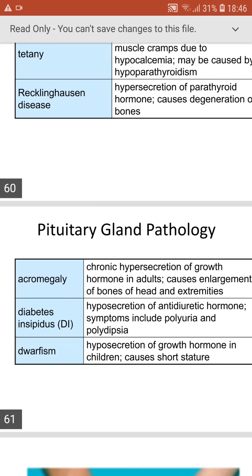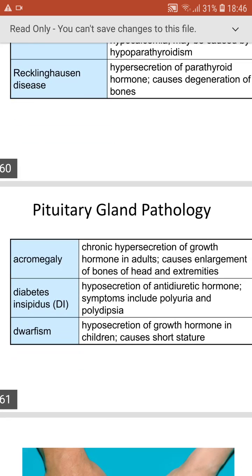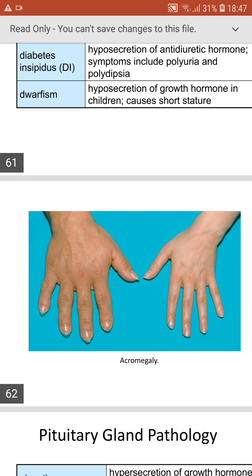And next, acromegaly, chronic hypersecretion of growth hormone in adults causes the enlargement of bones of head and extremities. And next, diabetes insipidus, hyposecretion of antidiuretic hormone. Symptoms may include polyuria and polydipsia. Dwarfism, hyposecretion of growth hormone in children causes a short stature. So this is a condition of acromegaly. So you can see the difference between the normal hand and the hand with acromegaly.